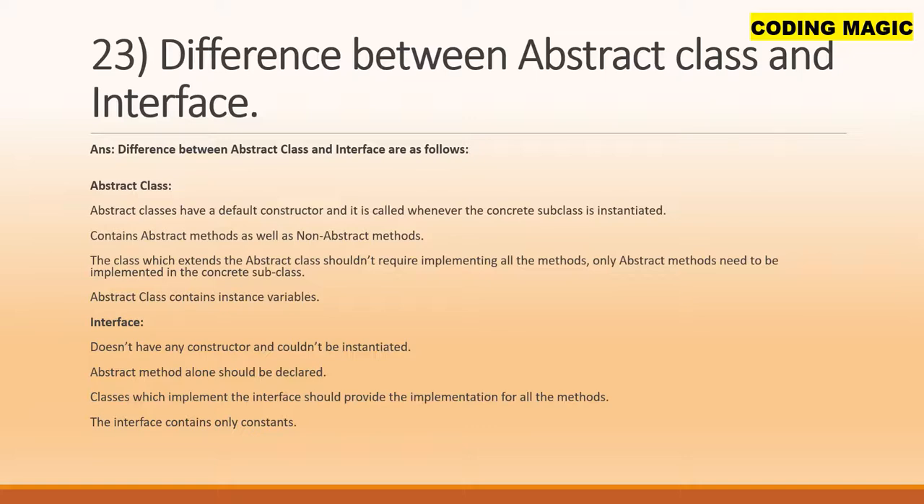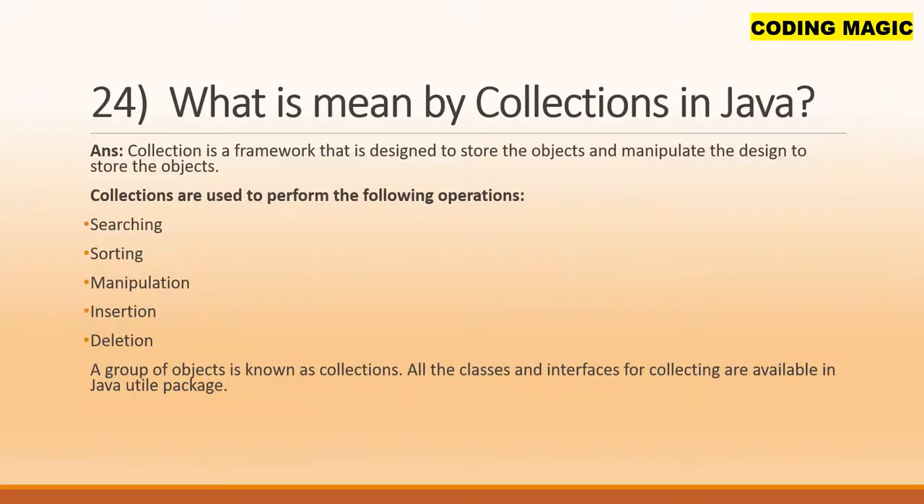An interface doesn't have any constructor and it couldn't be instantiated. Abstract methods alone should be declared. Classes which implement the interface should provide the implementation for all the methods. The interface contains only constraints.